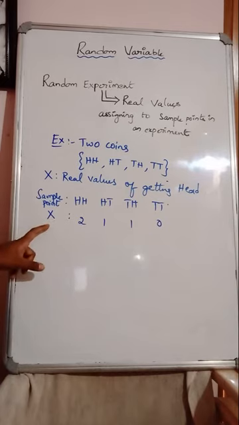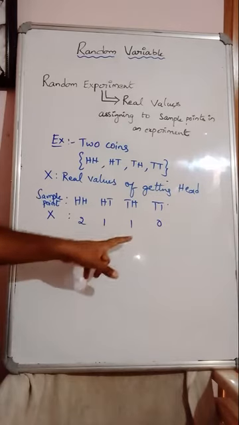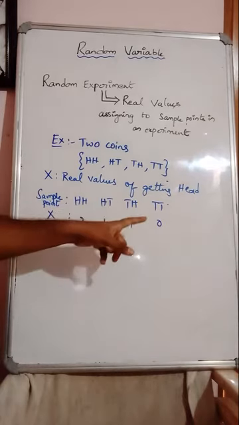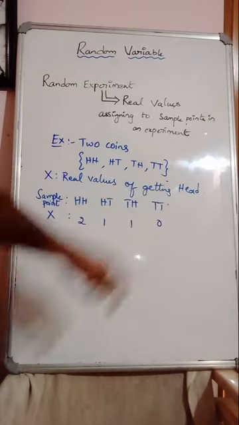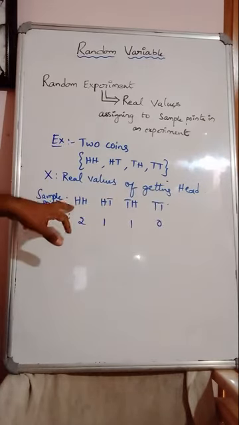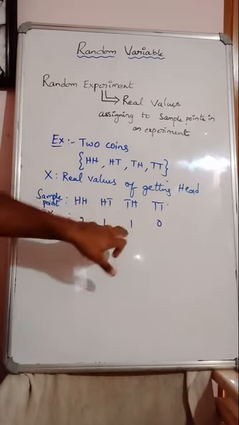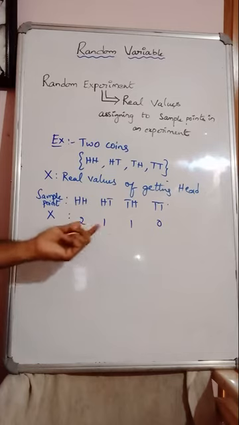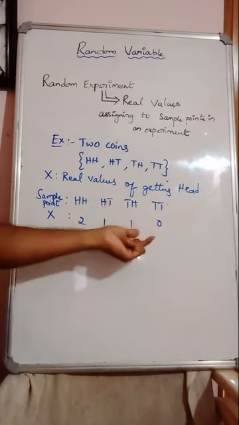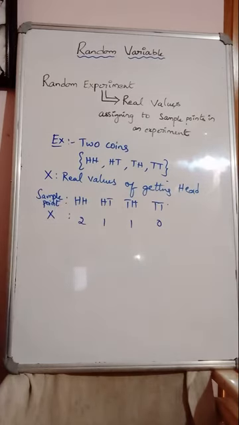What have we taken this X as? Some real values are being assigned to the individual sample points. For that real value of the experiment, what have you considered? Getting heads, only getting heads. Here 2 heads, here 1 head, here 1 head, and here 0 heads. So assigning these real numbers to the individual sample points of an experiment, we call it a random variable. This is the definition of random variable.